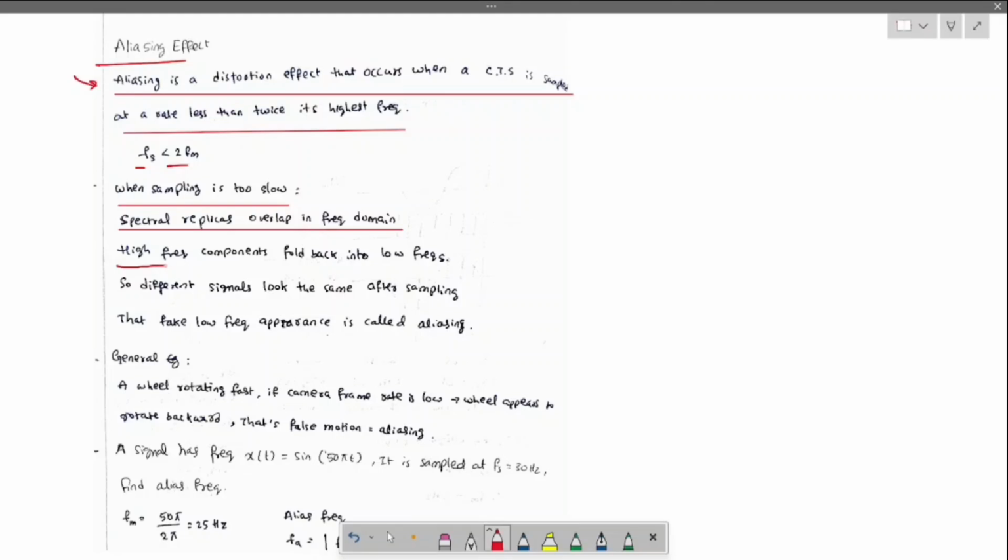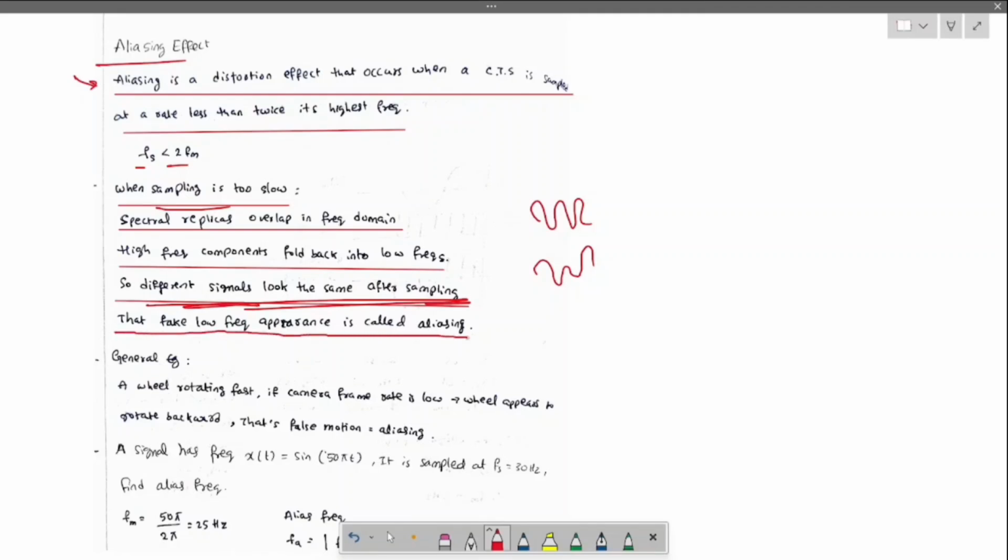The highest frequency components are folded back into the lowest frequency. So different signals look like the same after sampling, because of this too low sampling. That fake low frequency appearance is called aliasing.